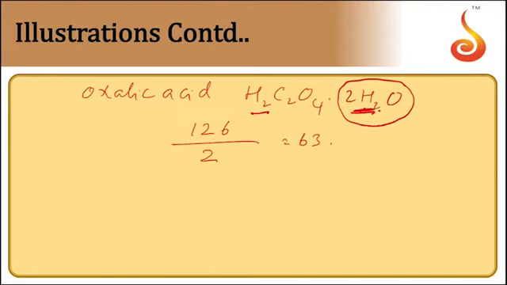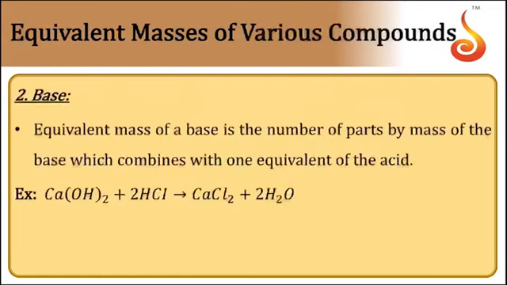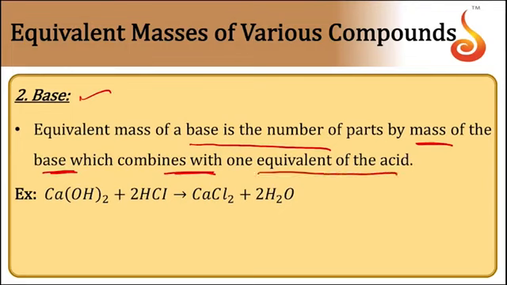So for all acids, what we have to see is the number of replaceable H plus ions, and if they are involved in a reaction, the number of replaced hydrogen atoms, and in the case of hydrated salts, don't include hydrogens in the water of crystallization. Then comes equivalent mass of bases now. For a base, equivalent mass is the number of parts by mass of a base which combines with one equivalent of the acid.